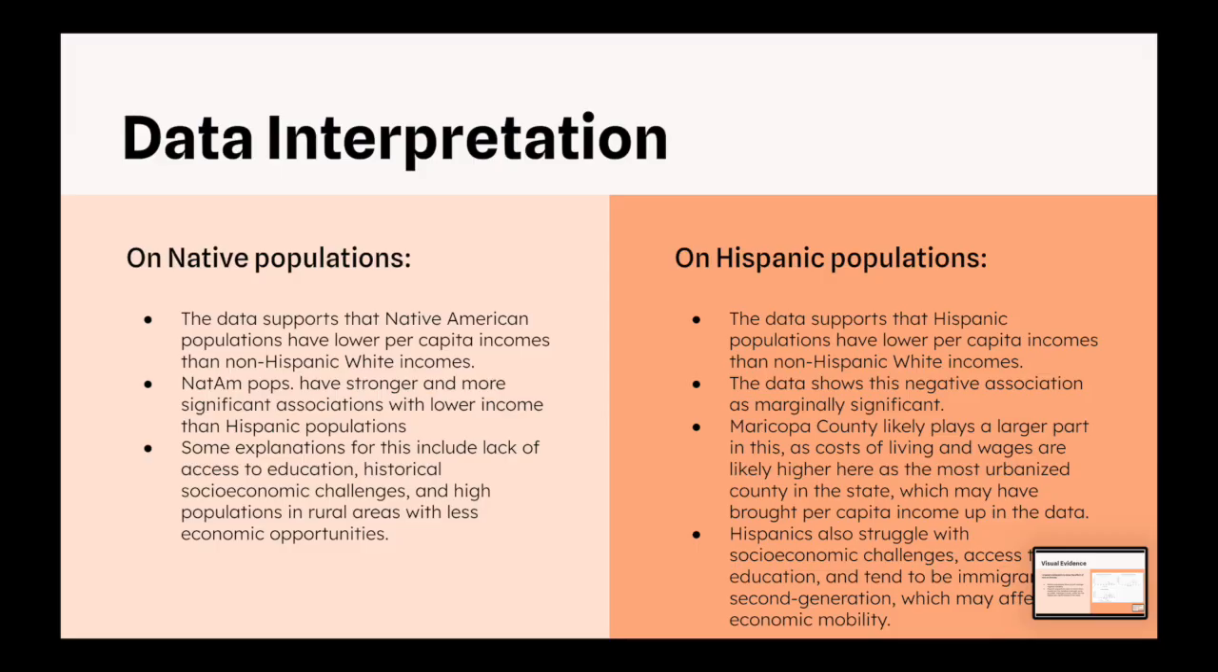In contrast, the data also supports that Hispanic populations have lower per capita incomes than non-Hispanic white incomes, but the data shows this negative association as marginally significant. Maricopa County likely plays a larger part in this, as costs of living and wages are likely higher here as the most urbanized county in the state, which may have brought per capita income up in the data.